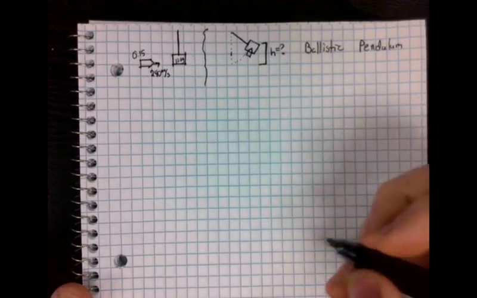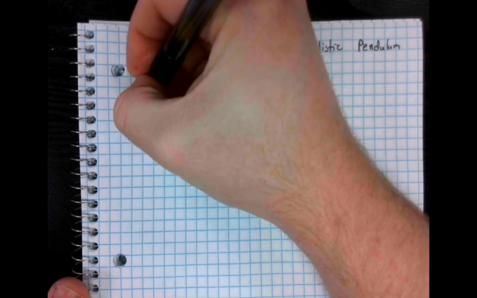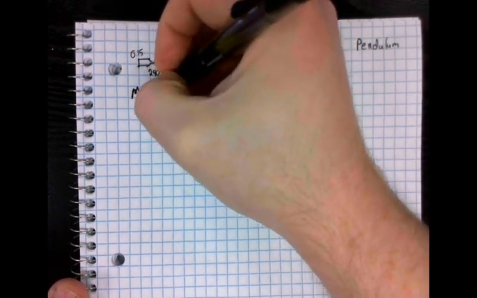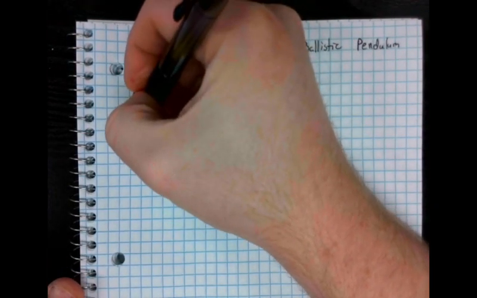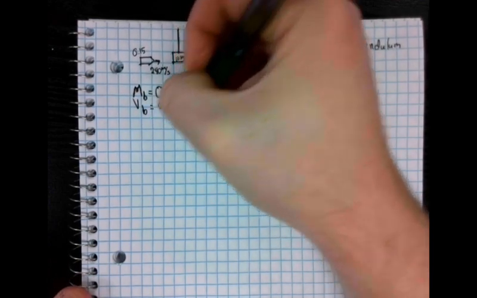So what's going to happen here is we're going to have a bullet, and I'm worried that I'm going to forget what that mass is really quick, so I'm going to rewrite it. We have a bullet that weighs 0.15 kilograms, and it's being fired at a velocity of 240 meters per second.